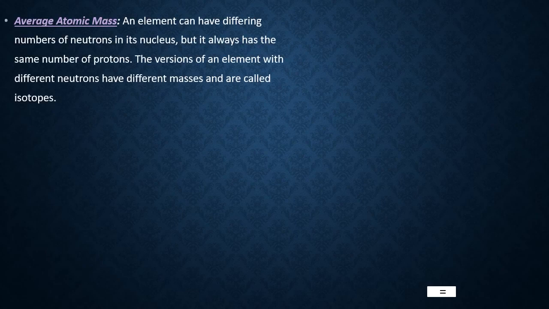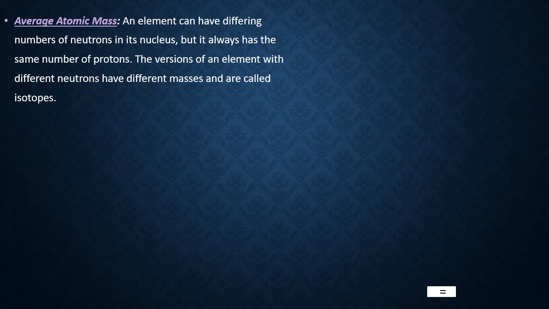Hello students, let us continue further our discussion on chemistry in the chapter Basic Concepts in Chemistry. After knowing what is atomic mass, what is molecular mass, what is formula mass, then we go to one more small bit, that is average atomic mass. Atomic mass in average is called average atomic mass.